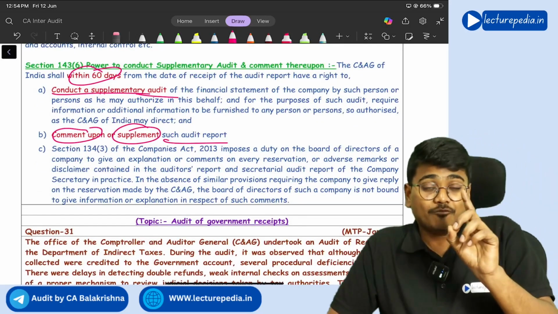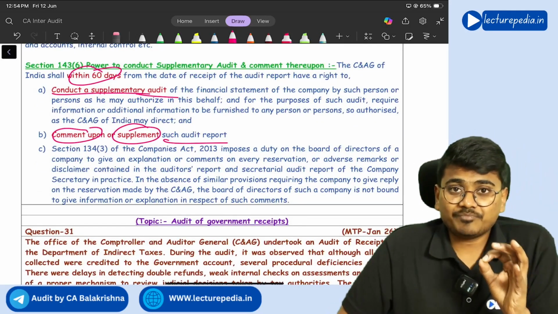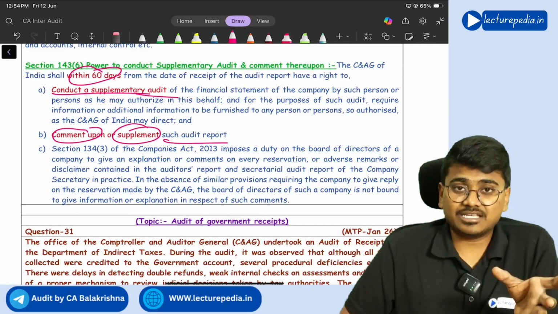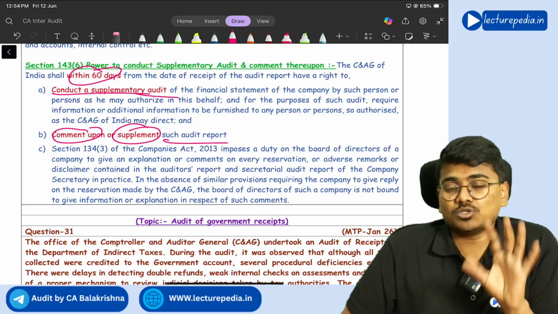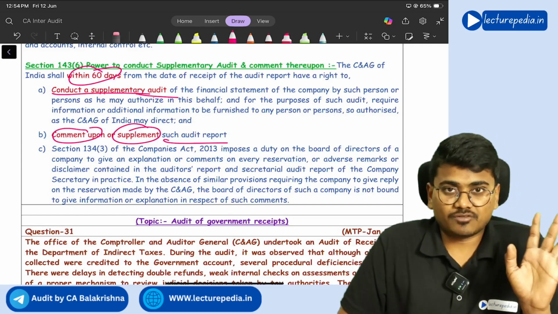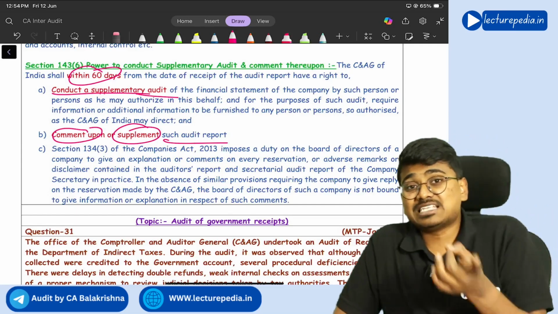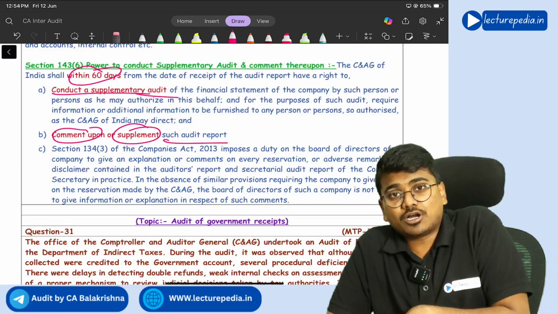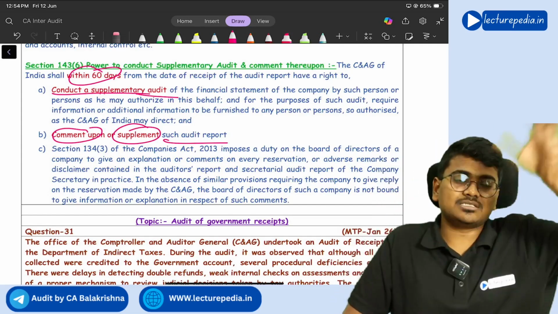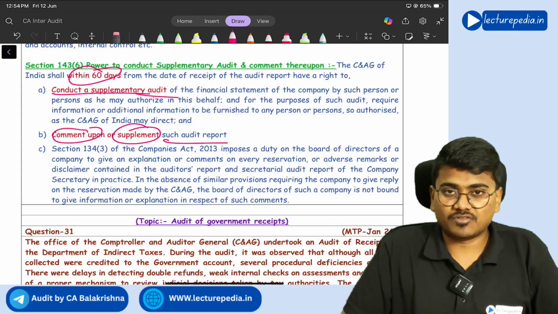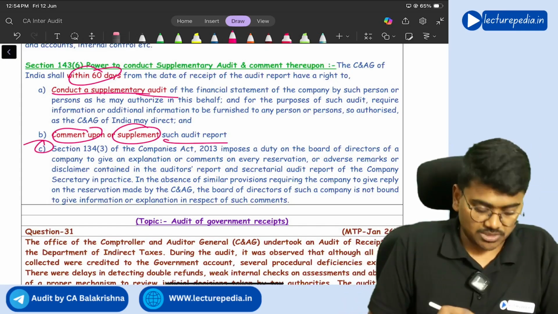And for whatever comments that C&AG has given with respect to audit, a reply to those comments need not be given by the board of directors. Understanding? If the statutory auditor has made any comments, further reply can be given, but for C&AG comments, no reply needs to be given by the board of directors. That is point number C.